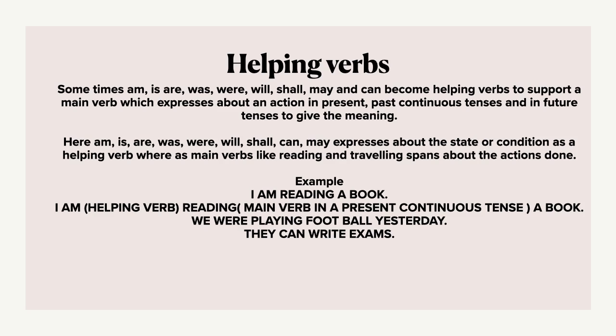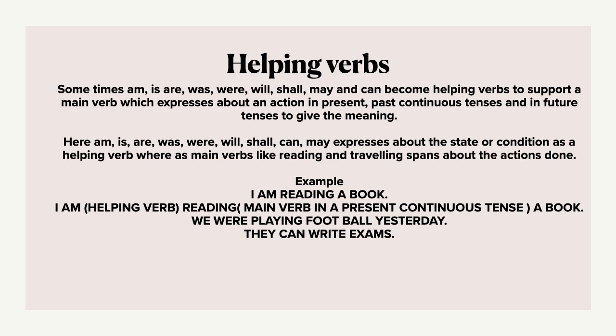For example, I am reading a book. In this sentence you see I is a noun, am is a helping verb, reading becomes a main verb in present continuous tense. See, we were playing football yesterday.